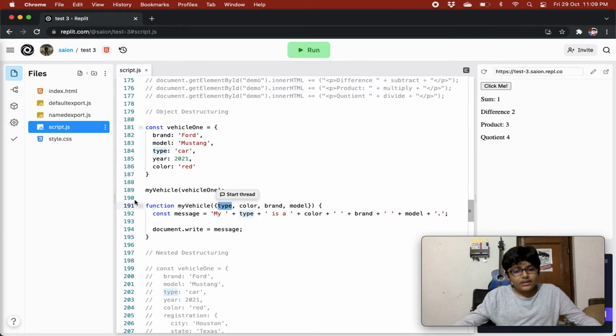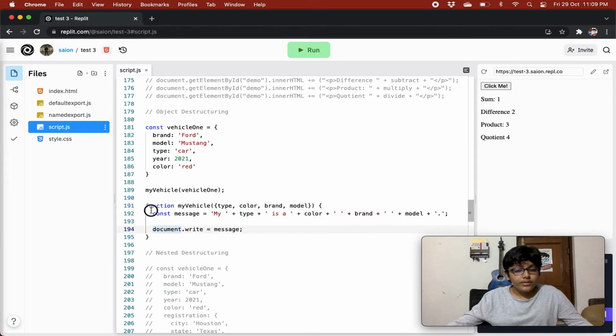And then you can use them like variables instead of doing vehicle1.brand, vehicle1.model, vehicle1.type. Instead you can just destructure them in the parameters place only and just say type, color, brand, model, and directly access it. It is much easier and faster, right?